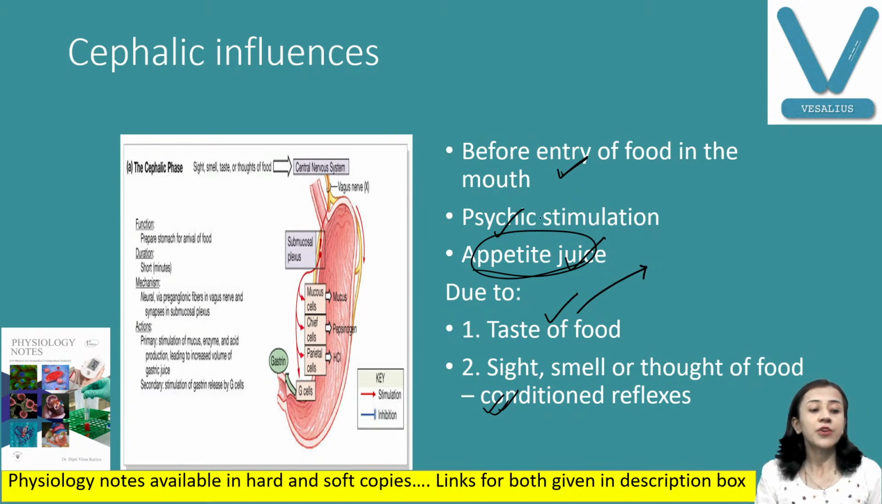Suppose you put good food in front of a newborn baby, then there is no salivary secretion and no gastric secretion, because the baby doesn't know the taste of the food. Because we know the taste of the food, we have increased salivary and gastric secretion. We don't have gastric and salivary secretion for bitter food. So this is always a conditioned reflex, and this is vagally mediated.